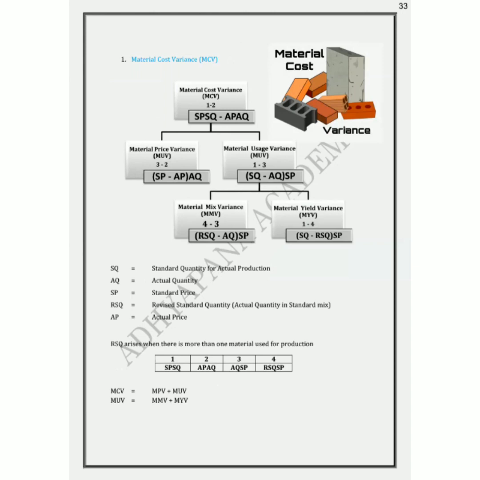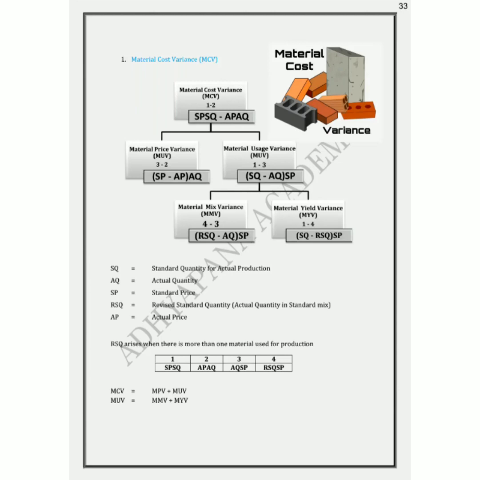So here, this is material cost variance, where the cost is computed as the price into quantity. As I told, in case of standard costing, we are going to compare the standard cost with actual cost. So the difference between standard cost and actual cost measures the variance. The standard cost is standard price into standard quantity, and actual cost is actual price into actual quantity.